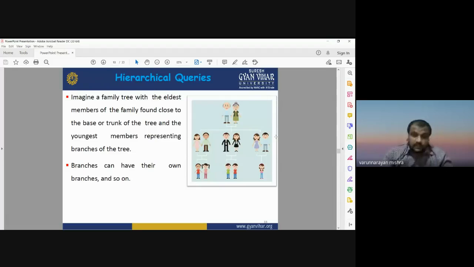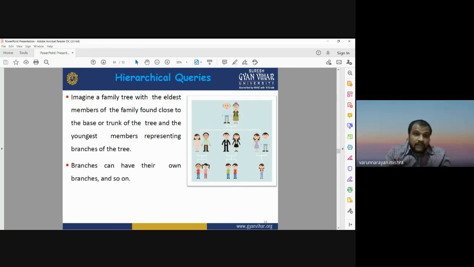In the same way, if we have a couple having multiple children, this couple works as the origin or base in the data, and it may have different children, different sons and daughters. And after that, in the third stage, each and every pair may have other sons or daughters.